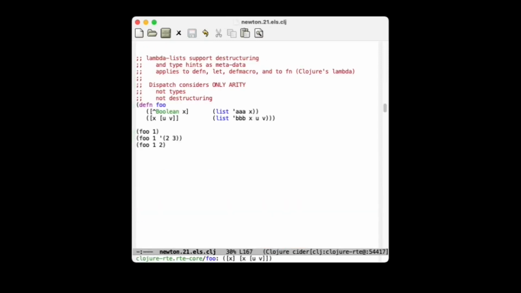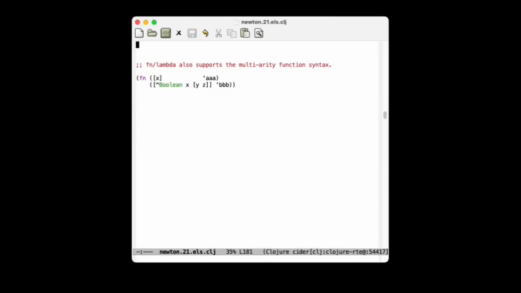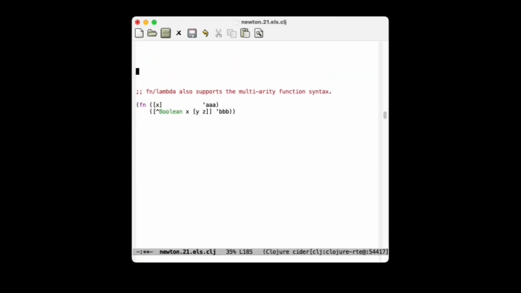So the thing to realize about that is the clause selection of the variable arity functions really is only done as a function of arity. The type hint is ignored, and the dispatch is ignored as per the clause selection. It's not really defn which does this work.